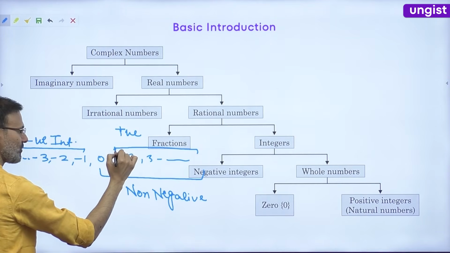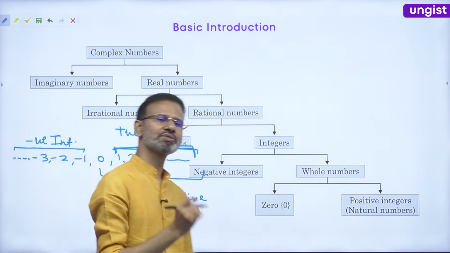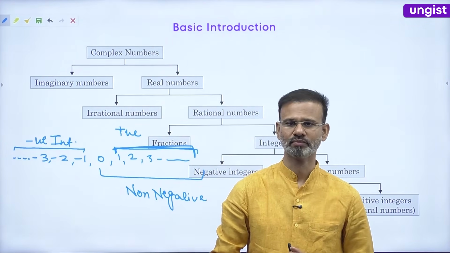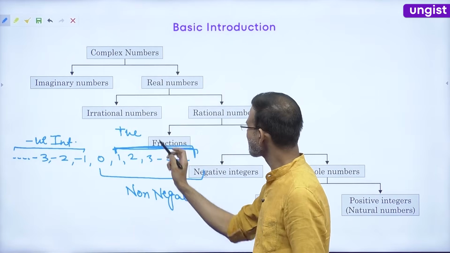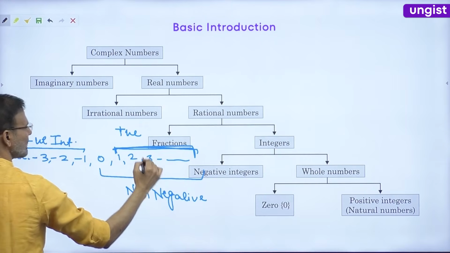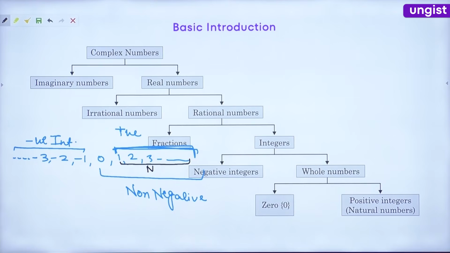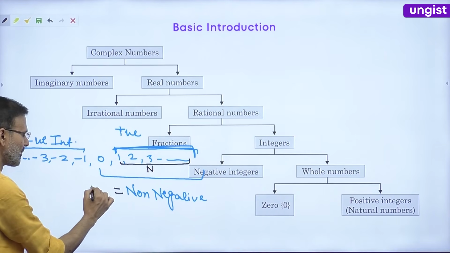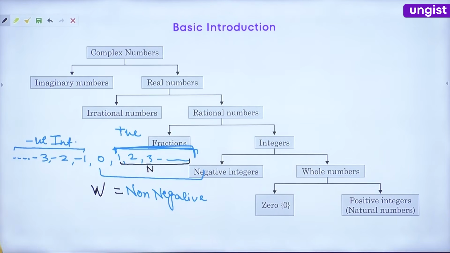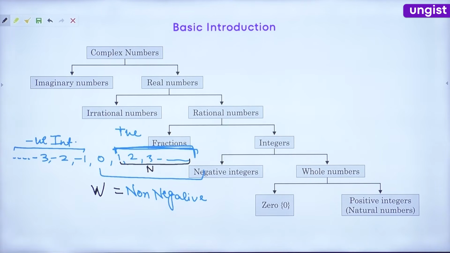Now, if I talk about positive integers, guys, positive integers are also known as natural numbers. Everybody, the set of positive integers is known as natural numbers. Correct? Natural numbers along with 0 become non-negative, and this is represented by W. It becomes the set of whole numbers. Everybody, this is the set of whole numbers. Correct, friends? Okay.